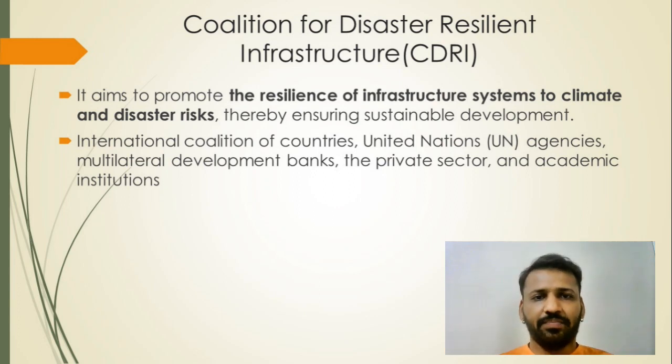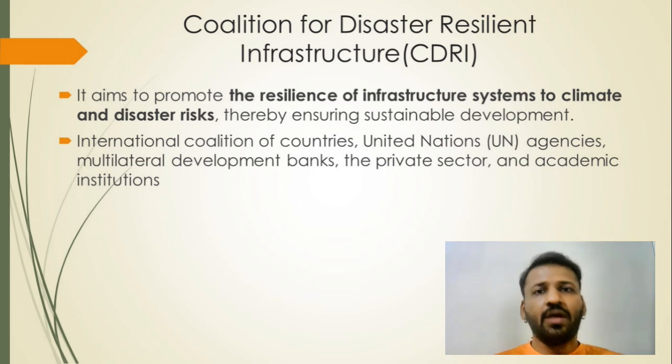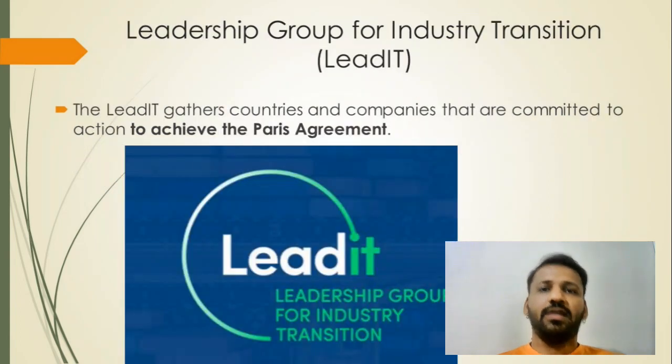Disasters can be of any type: climate-related disasters, hurricanes, earthquakes, storms, global warming, anything. This is very important because in future it is said that we are going to face many more disasters than at present. So this CDRI is very important.